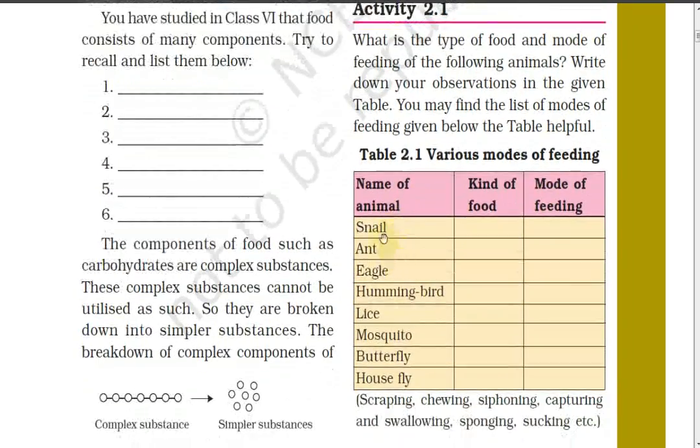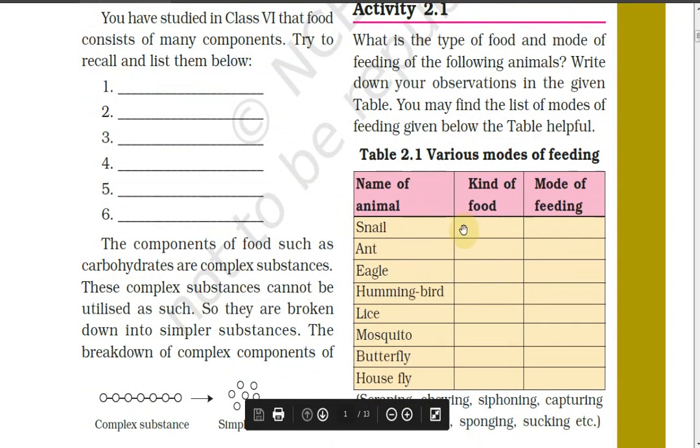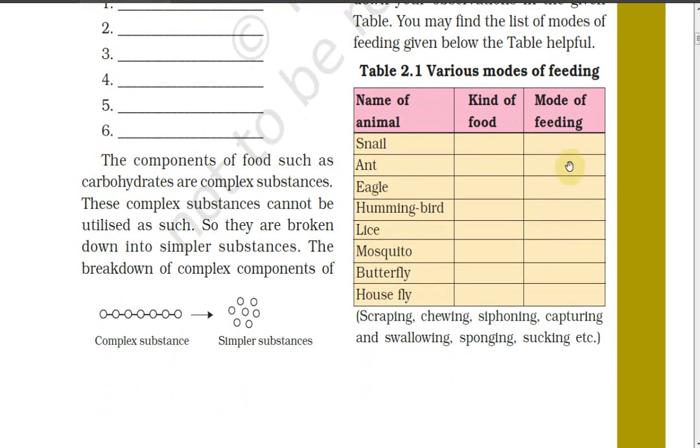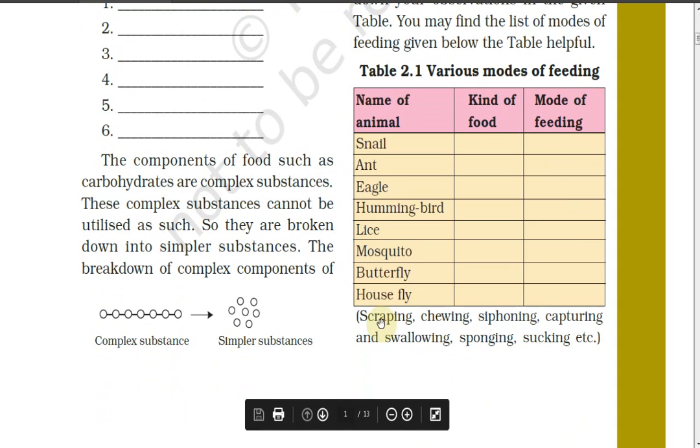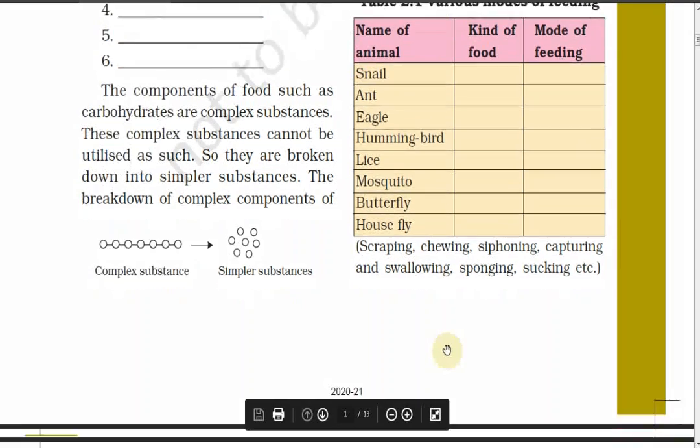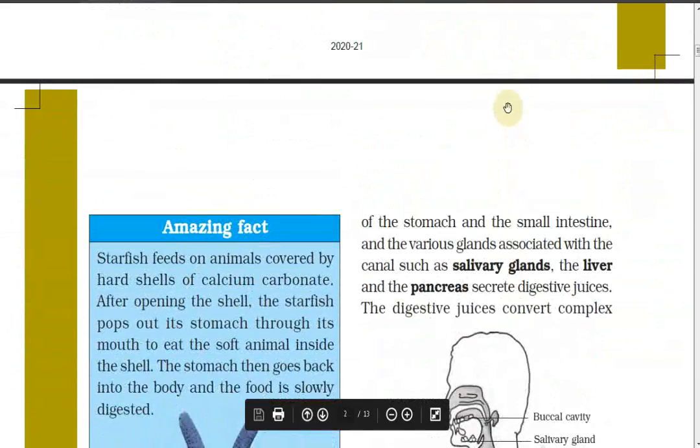So here is a chart. You can fill it up. These are the animals, and you fill in what kind of food they eat and what their mode of feeding is. For your help, here it is given: scraping, chewing, siphoning, capturing, swallowing, sponging, and sucking. So this you will be filling.